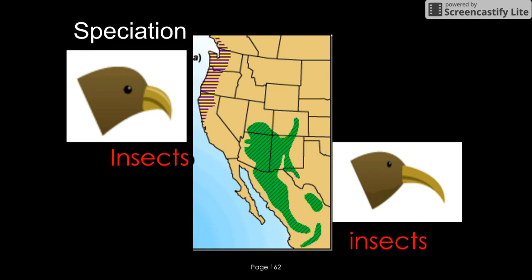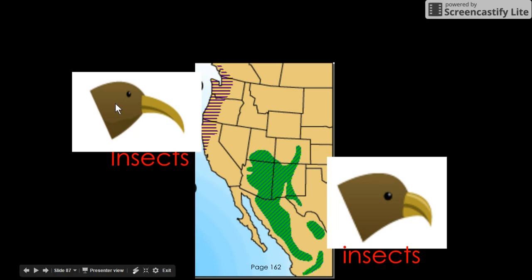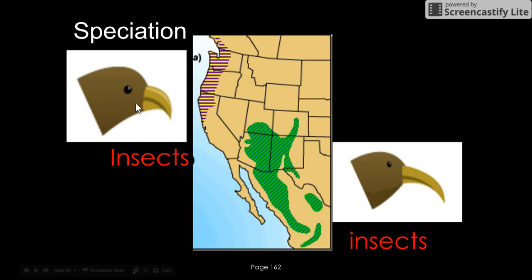Now, over time, what will happen to these birds is that all of the long-beaked birds will reproduce, and the majority of their birds will have long beaks. All the short-beaked birds will reproduce, and the majority of the birds will have short beaks. What's going to happen over time is that this is going to become its own species, and this group of birds will become its own species. And because they become their own species, they will no longer be able to reproduce with each other. So now we have created two different species.